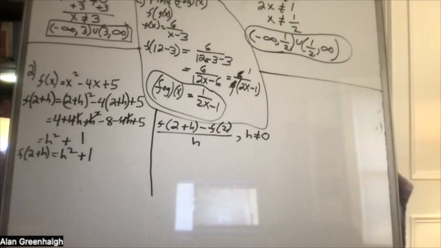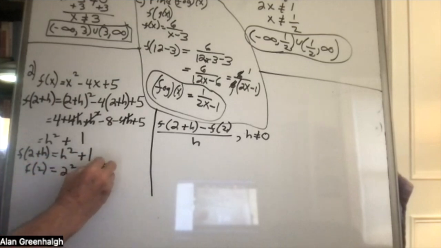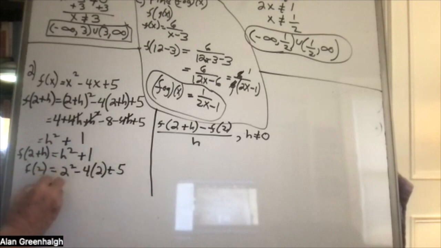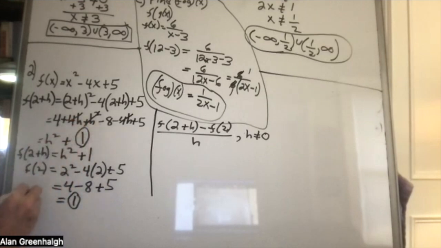Yes, that's it. That's what I have here. Okay, and now we want f of 2. So f of 2 equals 2 squared minus 4 times 2 plus 5, which equals 4 minus 8 plus 5 equals 1, which is exactly what our check is. When this equals that, then that means that we're doing this correctly.